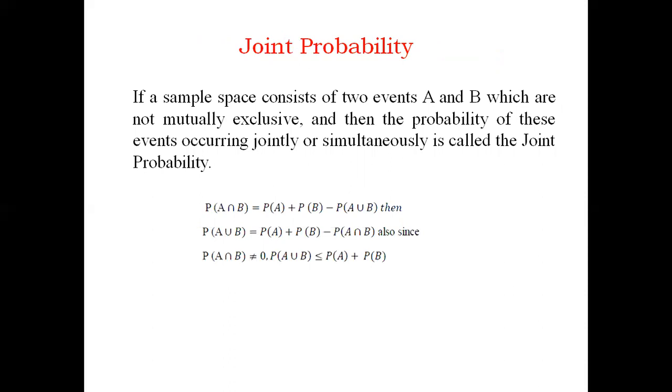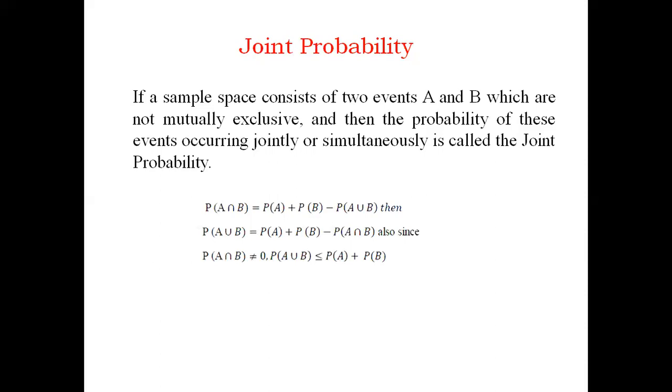After completion of this theory part, we'll see problems on joint probability and conditional probability. First we'll look at joint probability. You all have studied this in your school days, or even in intermediate or first year BTech, so we'll just revise what a joint probability is. If we consider two events A and B which are not mutually exclusive, first we need to know what mutually exclusive events are. If A and B are not mutually exclusive, then the probability of these events occurring jointly or simultaneously is called joint probability.